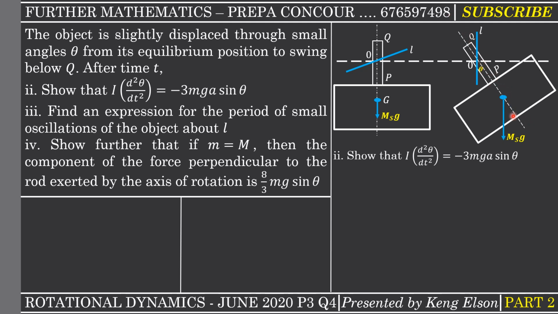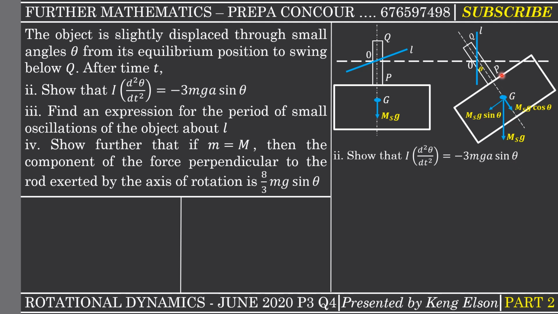Okay, so the weight will have two components. It's going to have a component that is perpendicular and a component that is parallel. The perpendicular component will be mg sine theta after resolving, and the parallel component will be mg cos theta. Now we need to show that I d squared theta by dt squared is equal to negative 3 mga sine theta.